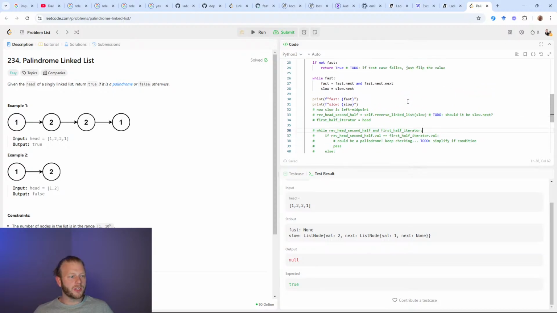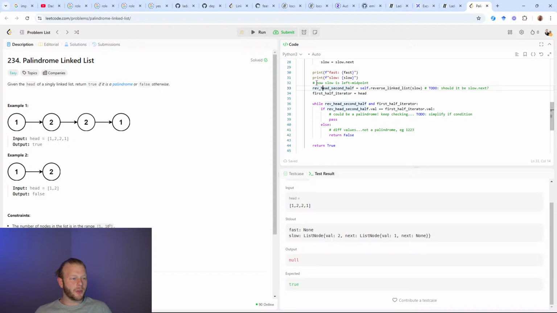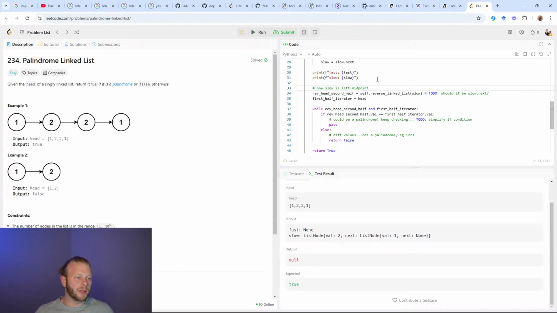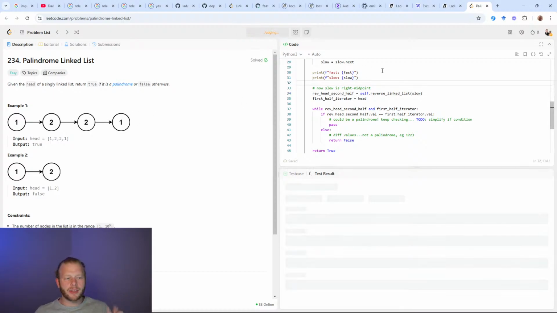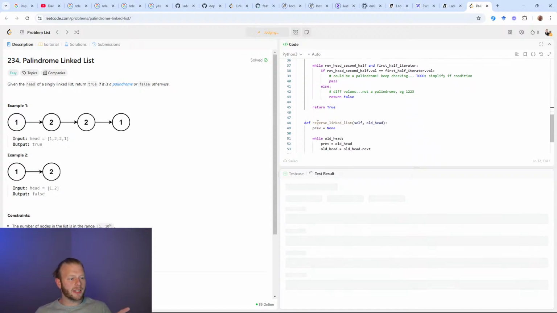All right, and you can see where my expectation was broken. I thought that slow would be the left midpoint. It's actually the right midpoint. Since it is the right midpoint, I don't think that I should pass slow.next. I think passing slow is good. So this will be that right hand 2. Let's see if this solves it. I think that was not enough to solve it, but let's see.